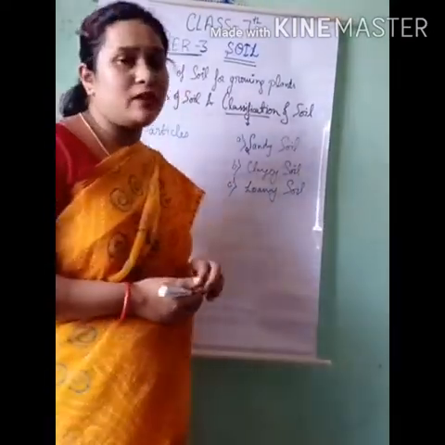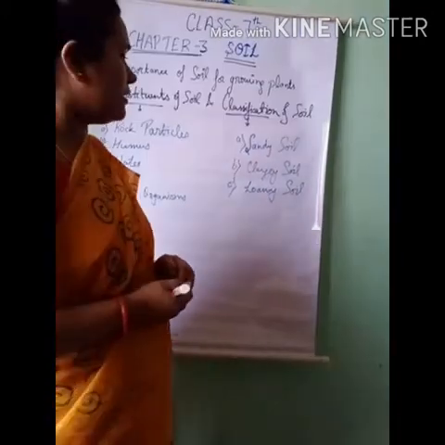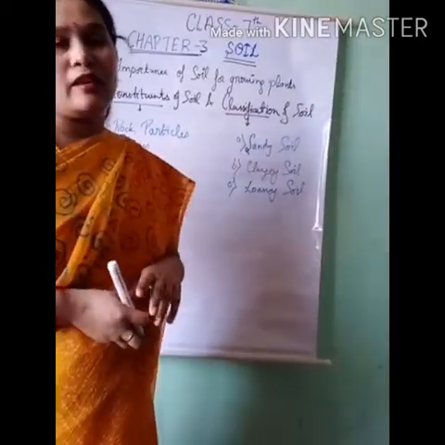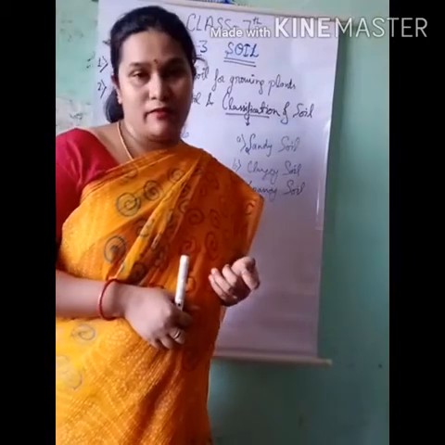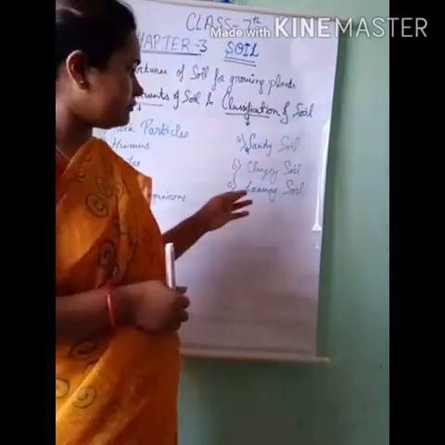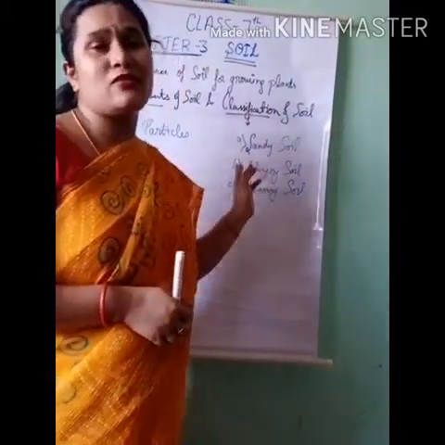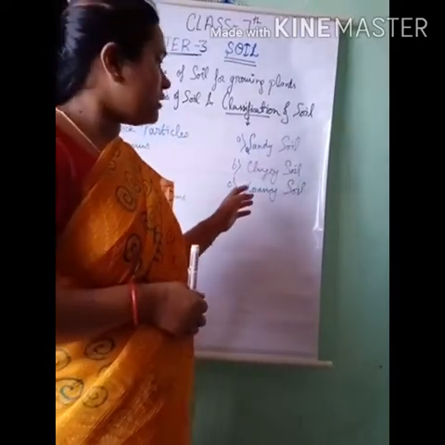Now if we move further, the next type of soil is clay soil. Clay soil is a very sticky soil, and this soil is best for growing paddy.